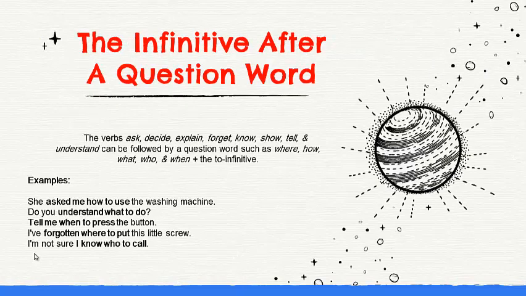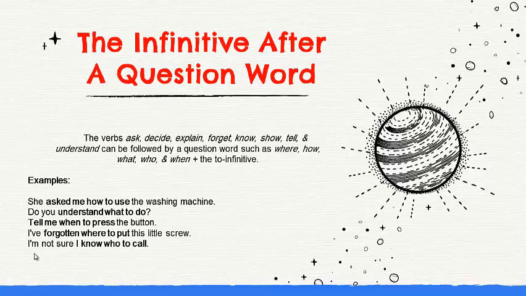The infinitive after a question word. The verbs ask, decide, explain, forget, know, show, tell, and understand can be followed by a question word such as where, how, what, who, and when, plus the to infinitive. Examples. She asked me how to use the washing machine. After the WH word how, we have the infinitive to use.